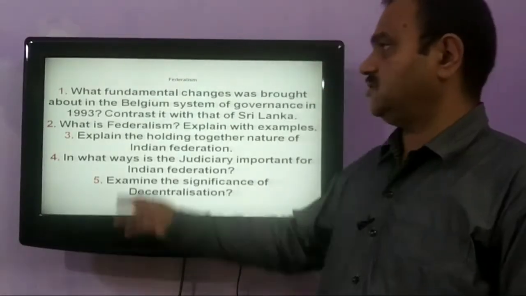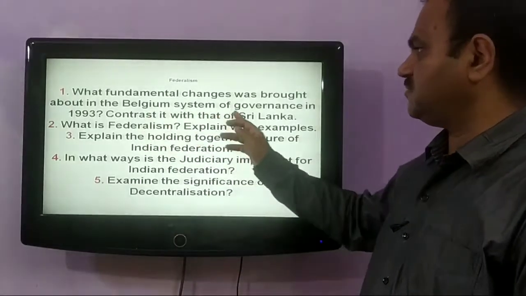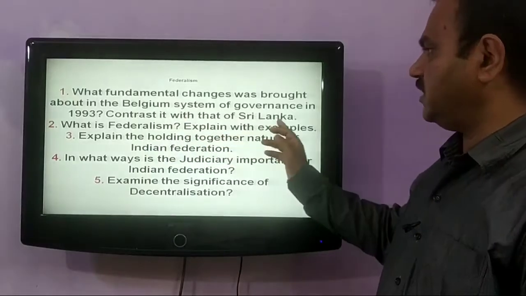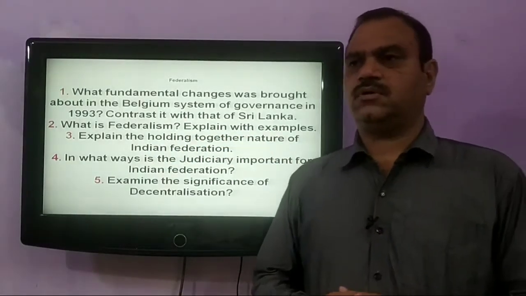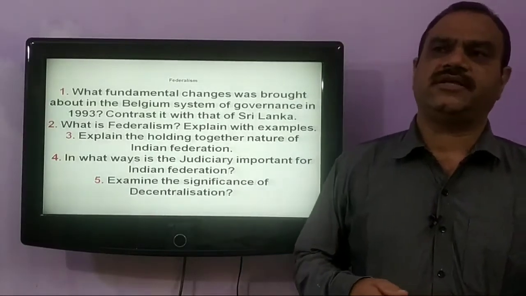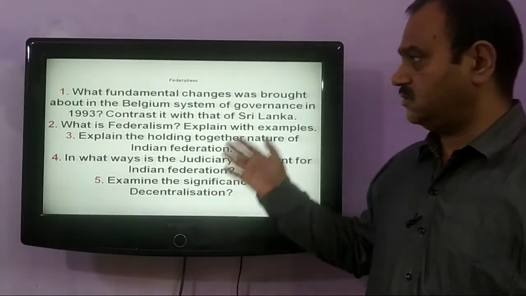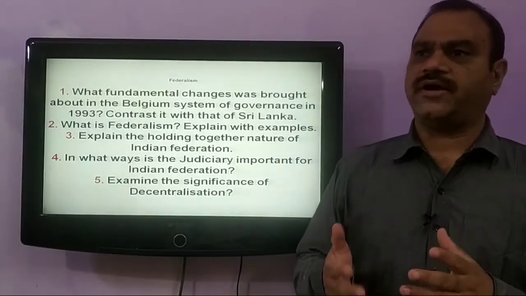Our next question is, what fundamental change was brought about in the Belgium system of governance in 1993 as contrasted with that of Sri Lanka? Historically, both these countries, Belgium and Sri Lanka, witnessed ethnic diversity, but their approaches to deal with this issue were quite different.